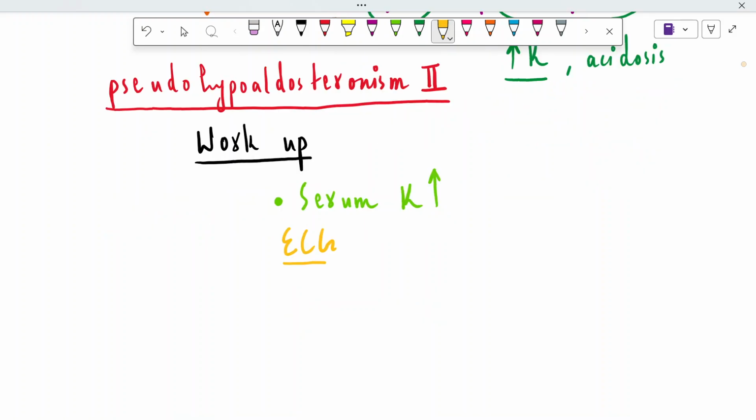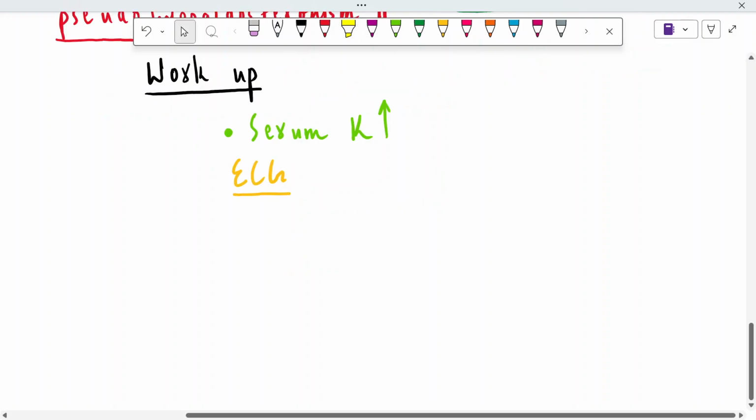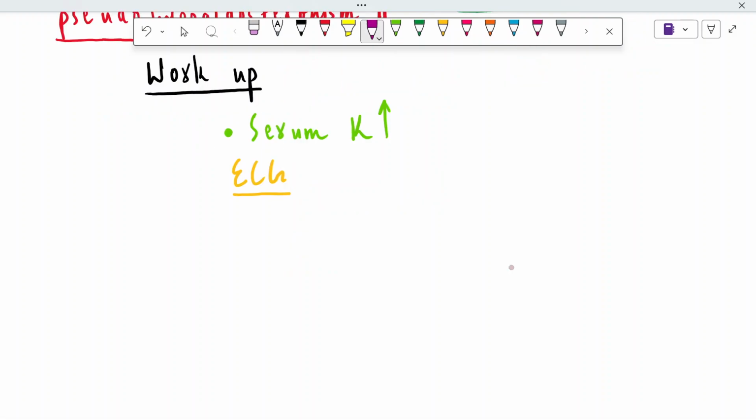The ECG findings would be opposite to those of hypokalemia. In hypokalemia, we discussed that there will be depression of the T wave, but in hyperkalemia, there will be tall tented T waves. There will be tall T waves.